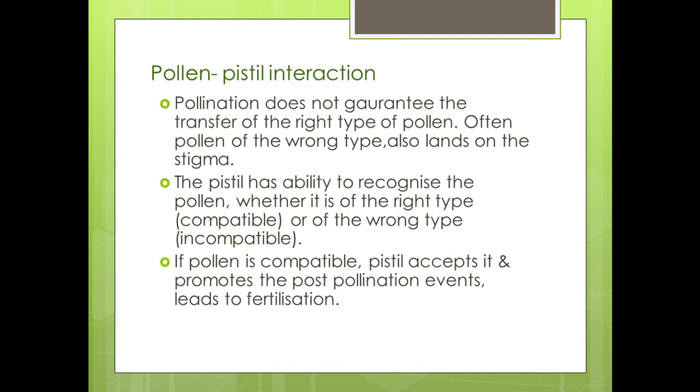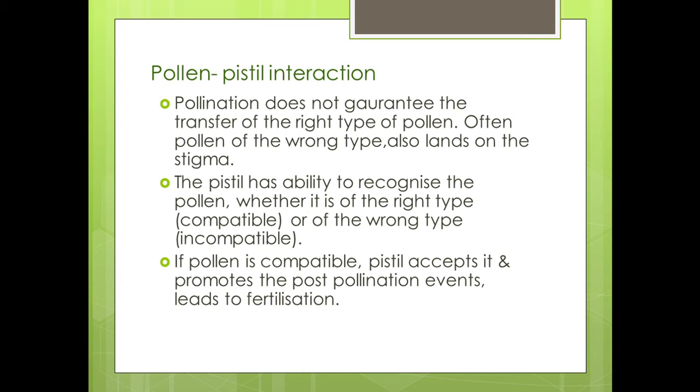Now what is meant by pollen pistil interaction? Pollination does not guarantee the transfer of the right type of pollen, or the compatible pollen of the same species as the stigma. Often pollen of the wrong type, either from another species or from the same plant if it is self incompatible, also lands on the stigma.